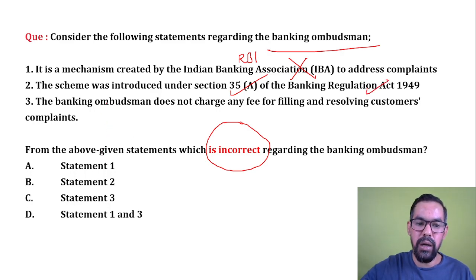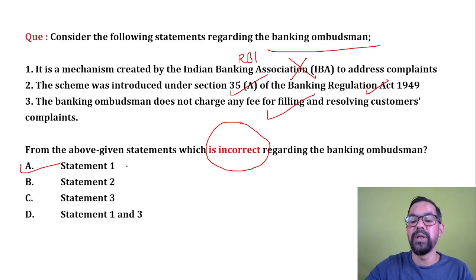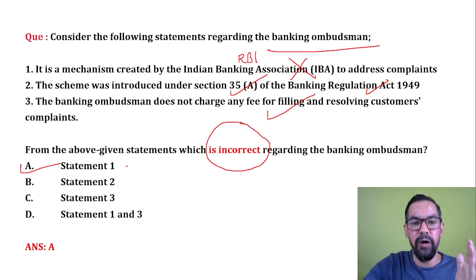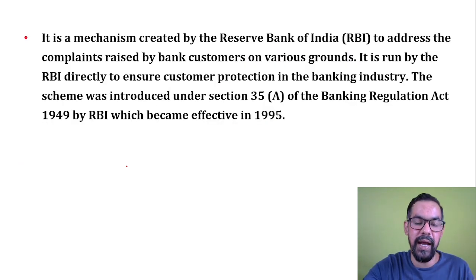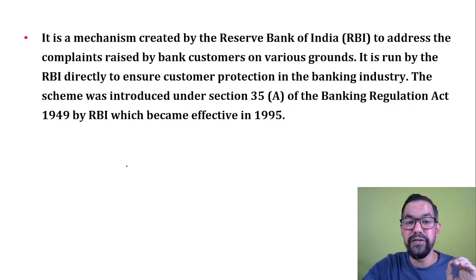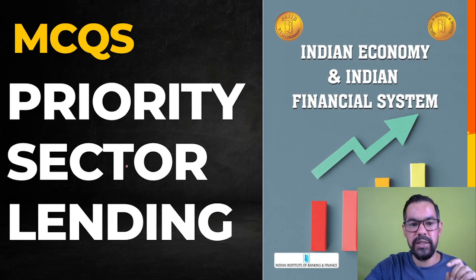The Banking Ombudsman does not charge any fee, so this is also correct. So statement 1 is incorrect. So from the given statements, the incorrect statement is option A. So A will be the right answer for this particular question. Also, this mechanism of Ombudsman is created by RBI and it is defined under Section 35A of the BR Act 1949. Okay. Next one, guys.